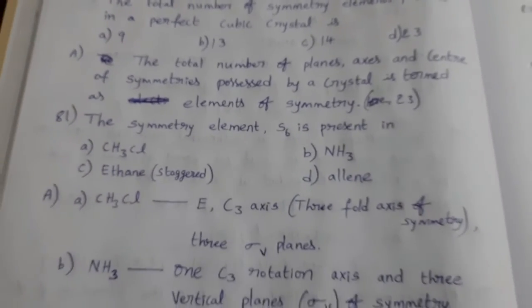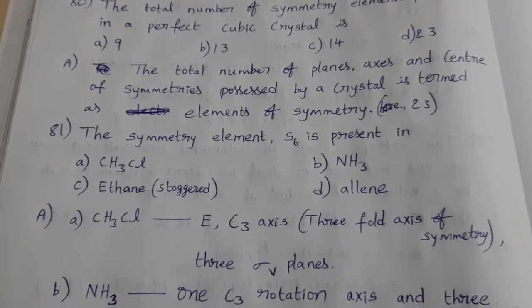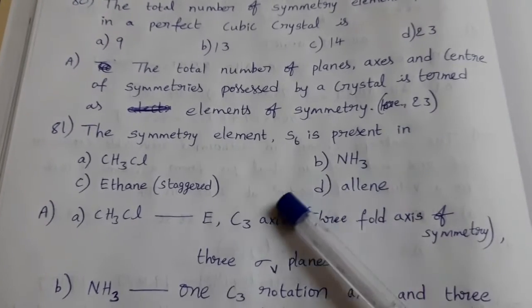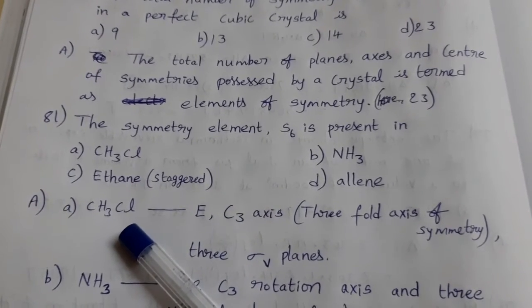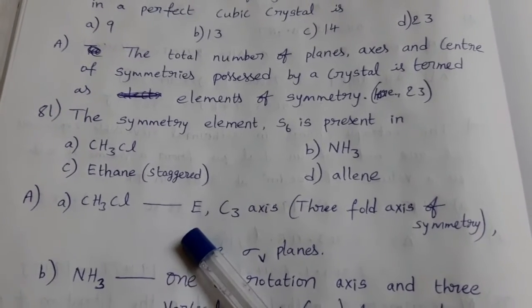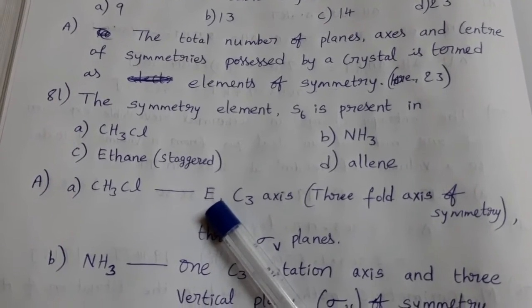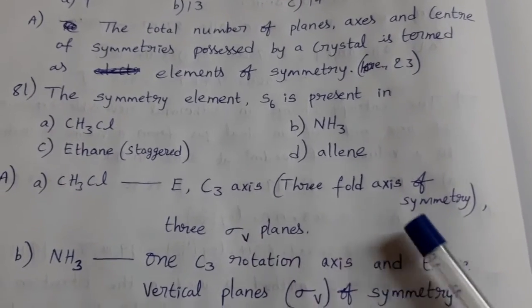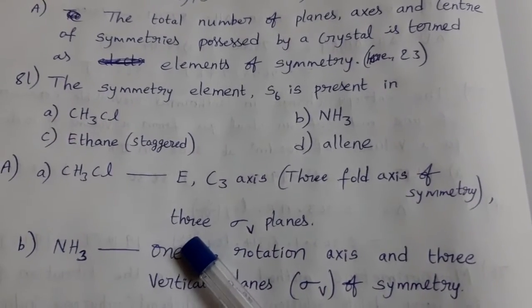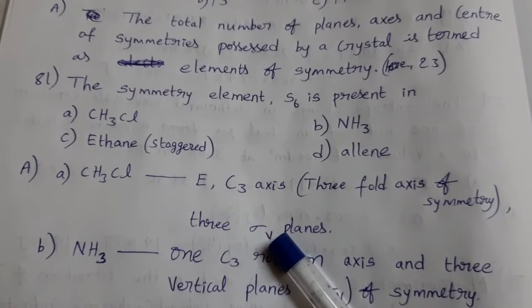Next. The symmetry element S6 is present in which of the 4 molecules given? First one, CH3Cl, methyl chloride. It has E, the identity operation, also called C1 rotation, and a C3 axis, that means threefold axis of symmetry, and 3 vertical planes of symmetry.